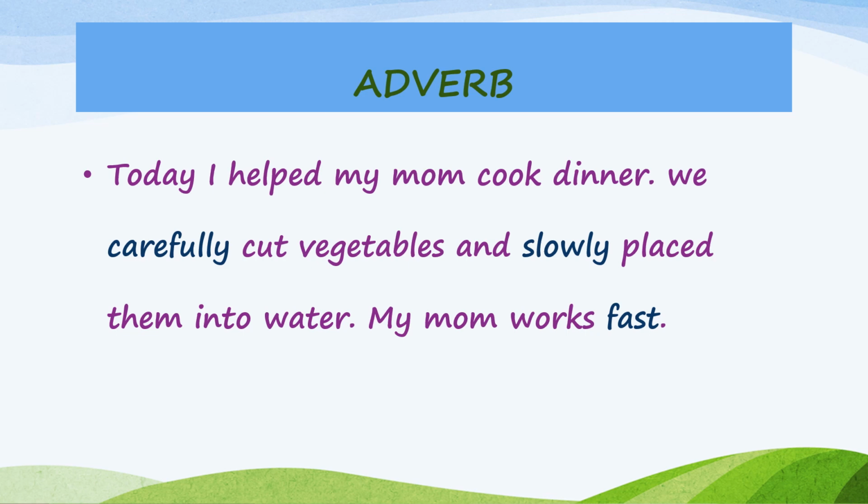But there are a few words attached to these action words, children. Cut carefully. How did she cut? She cut it very carefully. So this word carefully is describing the word cut. So this is an adverb. Now here slowly is describing how the thing was put or placed somewhere. It was placed very slowly. So slowly is an adverb. Now working. How did she work? Very fast. So fast is an adverb which is describing the verb work.